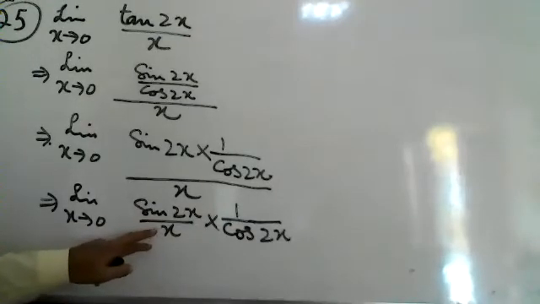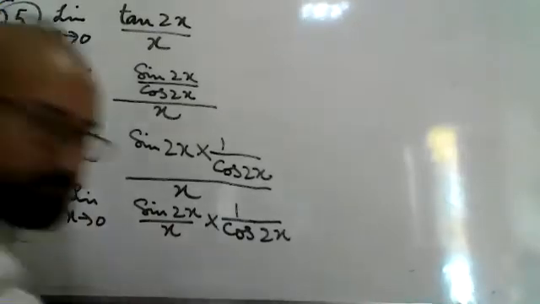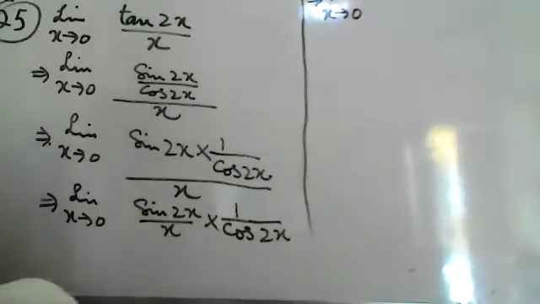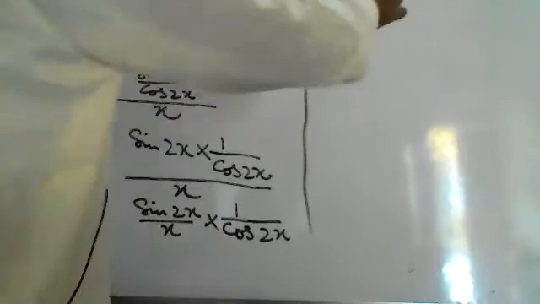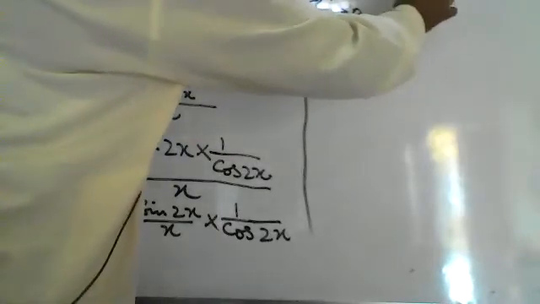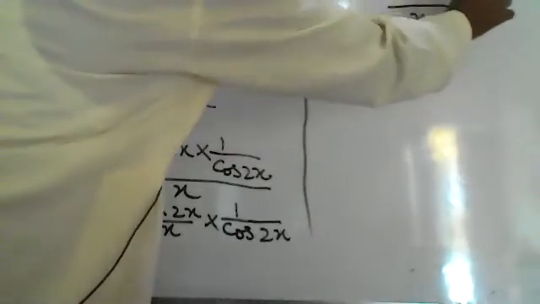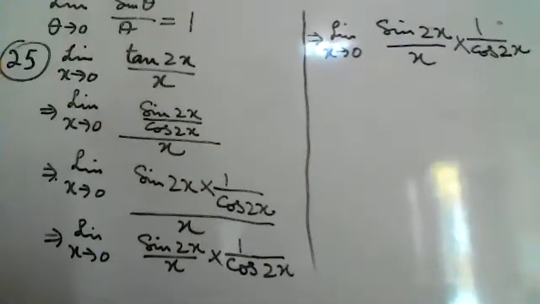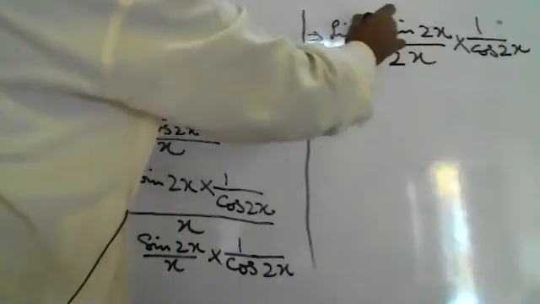Now we'll multiply by 2 over there and we'll multiply by 2 over there so that it will become balanced.